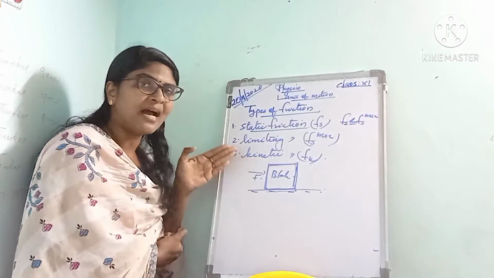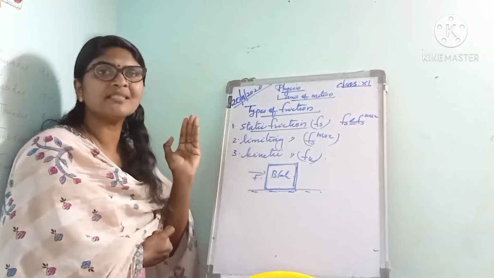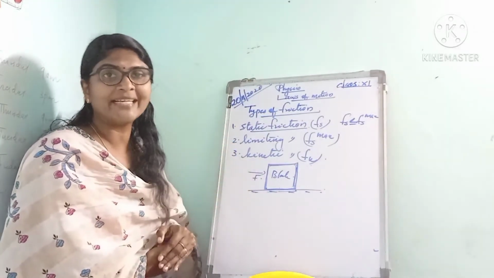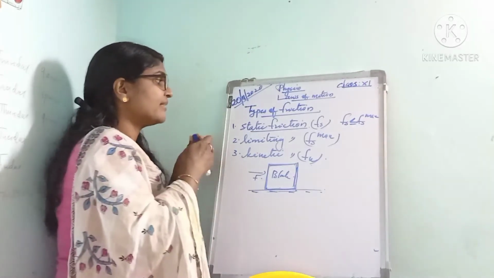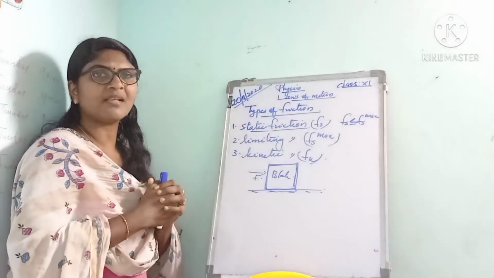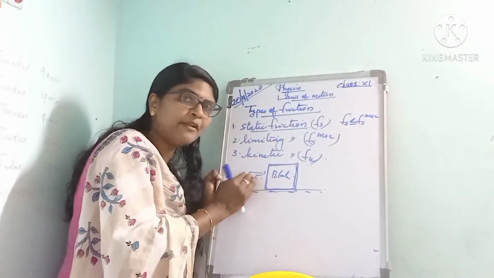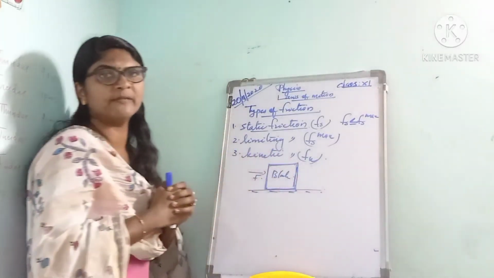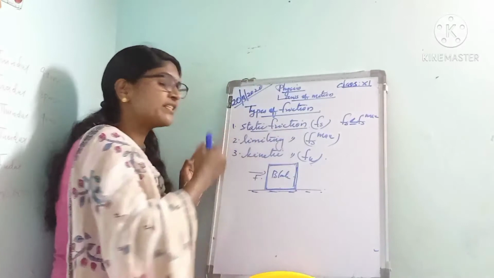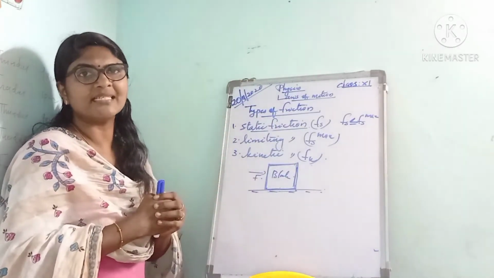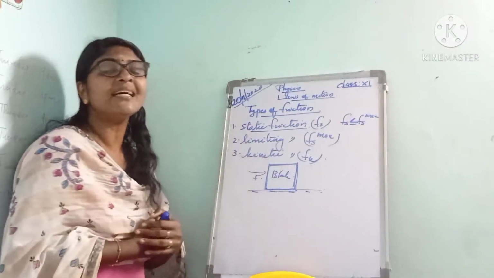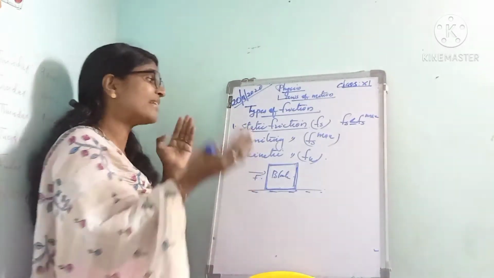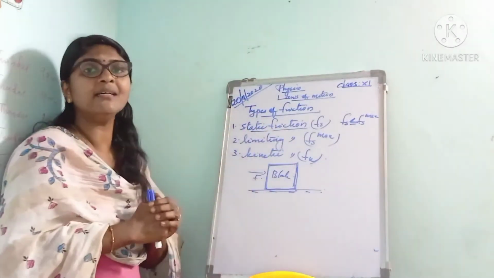That means as we increase our applied force, the frictional force also increases, until the static friction is maximum. Once the applied force overcomes the static friction, the body just starts to move. At that time the value of static friction is maximum, and that friction is called the limiting friction. The maximum value of static friction is called the limiting friction.